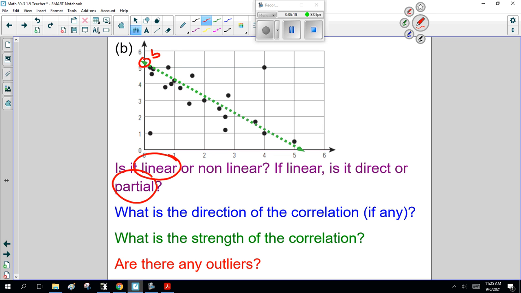Now, the direction of correlation, this is going down, but more importantly, the strength of correlation, this is poor. It's not that strong because you see all these dots here that aren't real close to the line. Now, outliers. Yes. I think there's two of them. This is an outlier, something that is really far from the graph. Okay? Now, that's what I mean by an outlier.